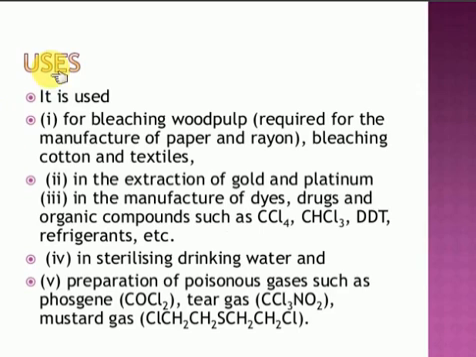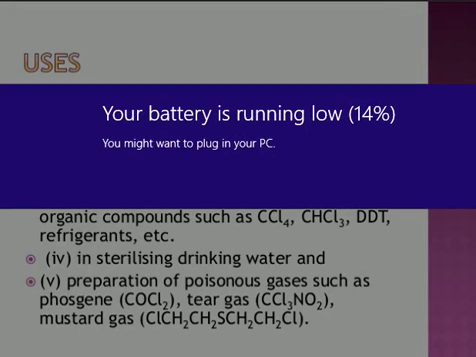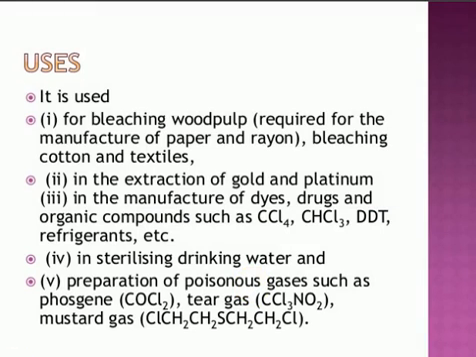Next important one, uses. Generally chlorine is used as a bleaching agent for wood pulp, for many other industries, and for bleaching of cotton in the textile industry. Next point, it is used in the extraction of gold and platinum, expensive metals. It is also used for the manufacturing of dyes, drugs and organic compounds such as carbon tetrachloride, chloroform, DDT, and refining materials.